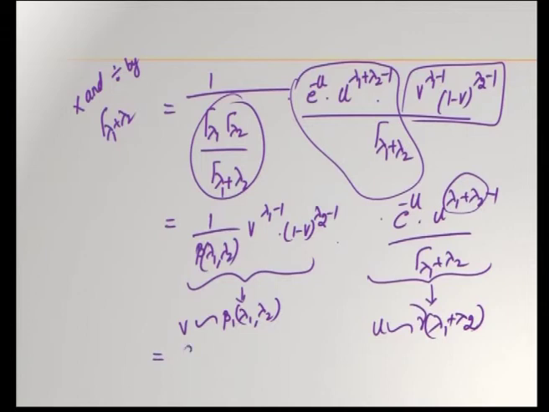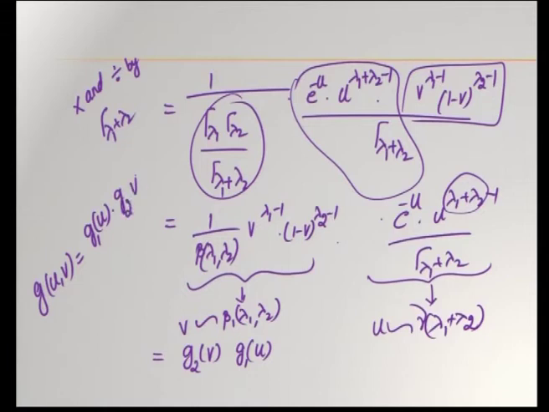So, how is this written? This is g2 of v into g1 of u. Hence, we have got g of u comma v is equal to g1 of u into g2 of v.